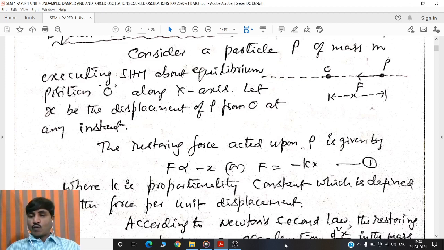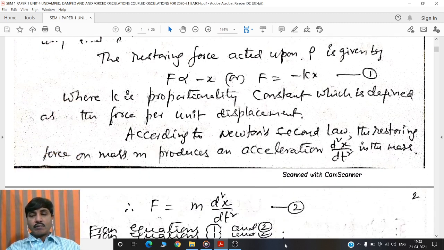That is equation 1. Here, the negative sign indicates the restraining force and displacement are opposite in direction and k is a proportional constant called force constant which is defined as the force per unit displacement.